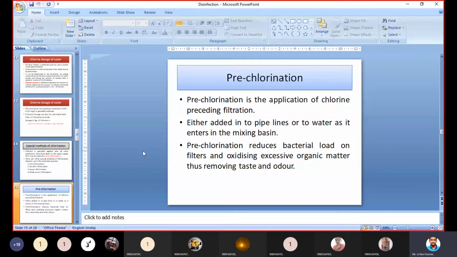Either it is added to pipelines, meaning when the water is flowing through pipelines we can add some chlorine to that water, or within a basin or a tank we can add chlorine to that water. Anyhow, if you add chlorine to water before filtration, that is called pre-chlorination. It will reduce some of the load of bacteria upon the filter bed, so for that purpose sometimes we may need pre-chlorination.